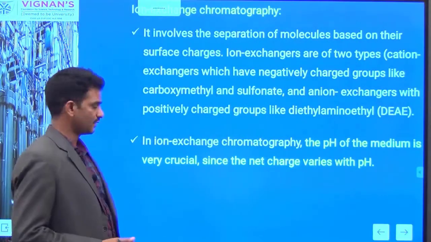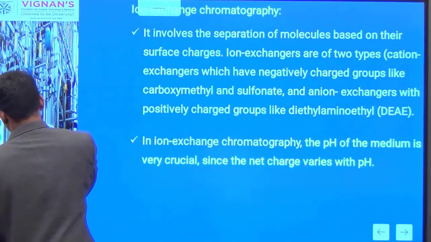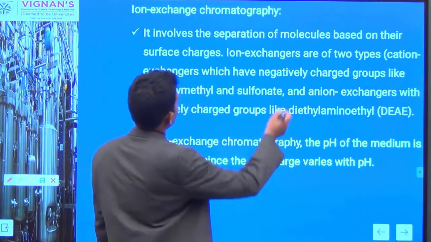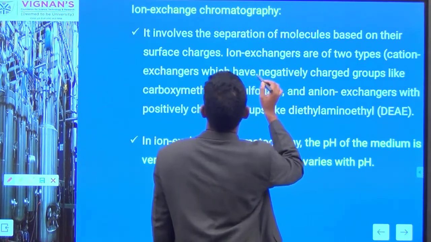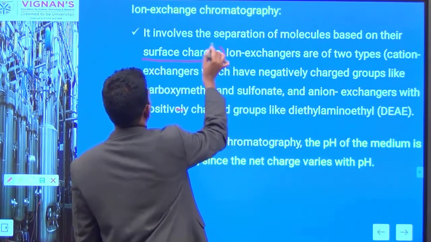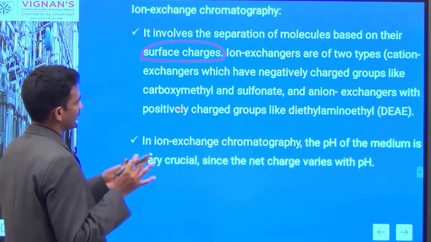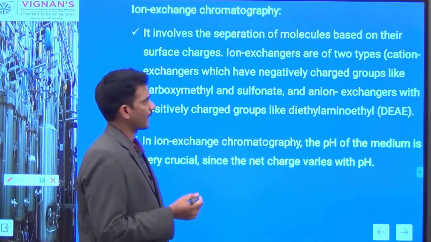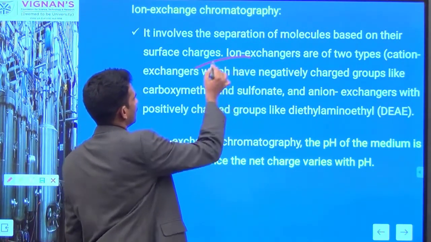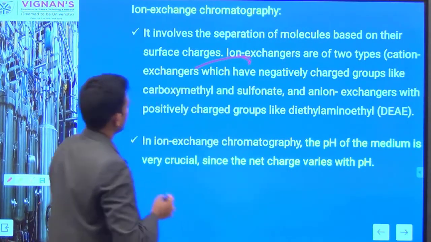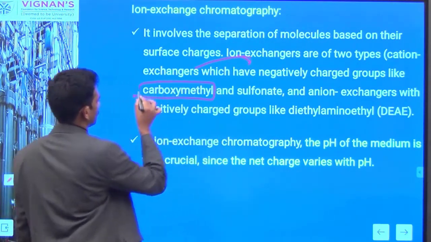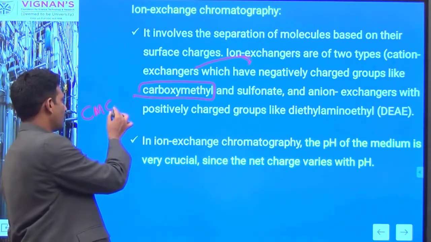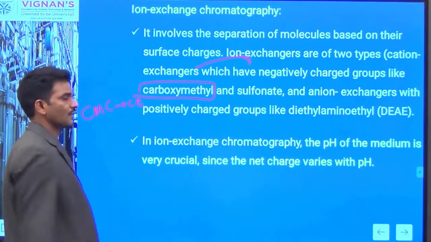Another method is the ion exchange method. Ion exchange chromatography is also well preferred for purification of most of the proteins. Here the purification can be based on the ionic interaction on the surface of the material packed inside a column. So we have two types of columns here you can use. One is the cationic exchangers. For example, you can use CMC. CMC is carboxymethyl cellulose. Carboxymethyl cellulose is a typical example for cation exchangers.